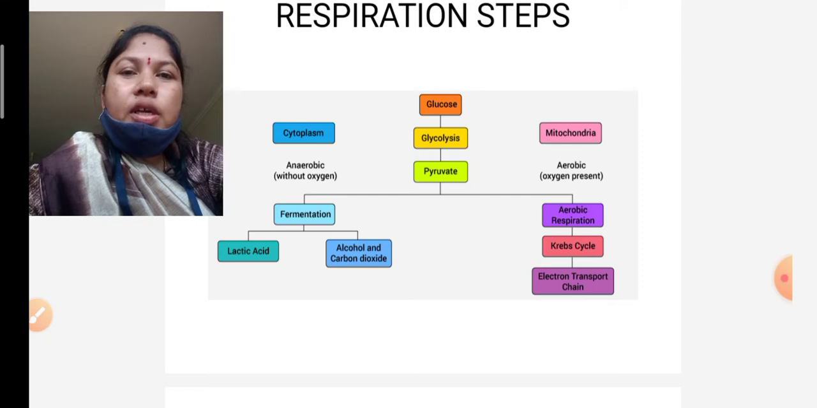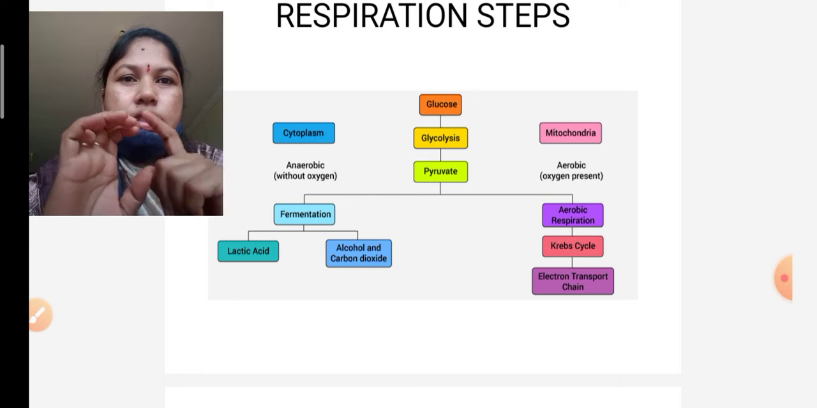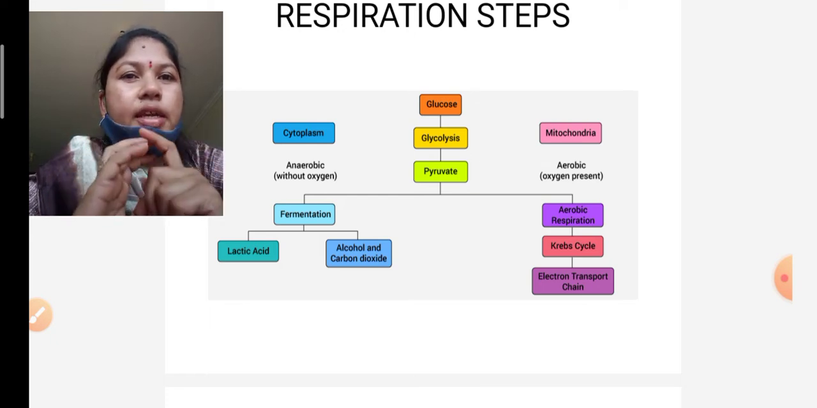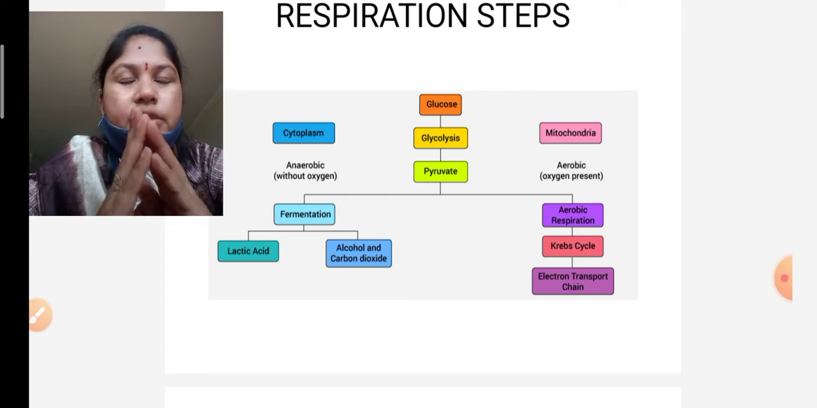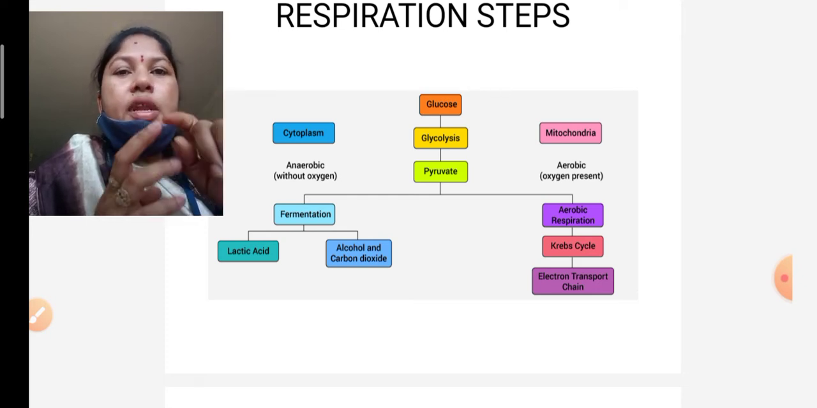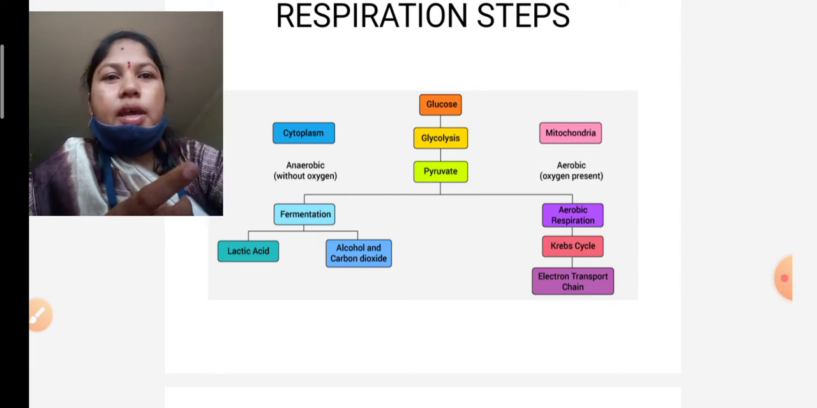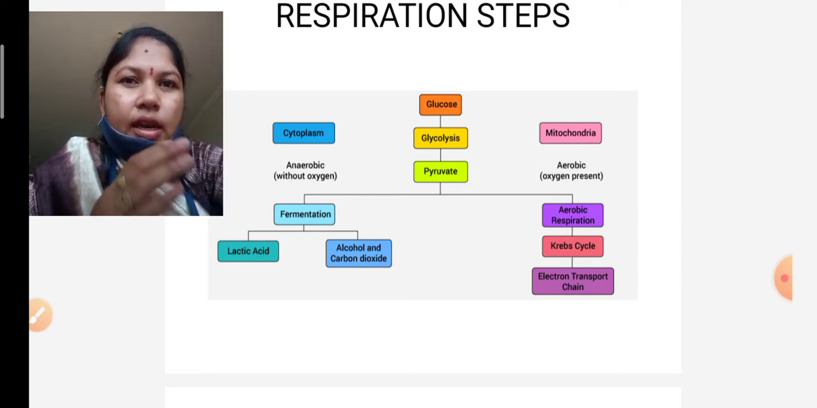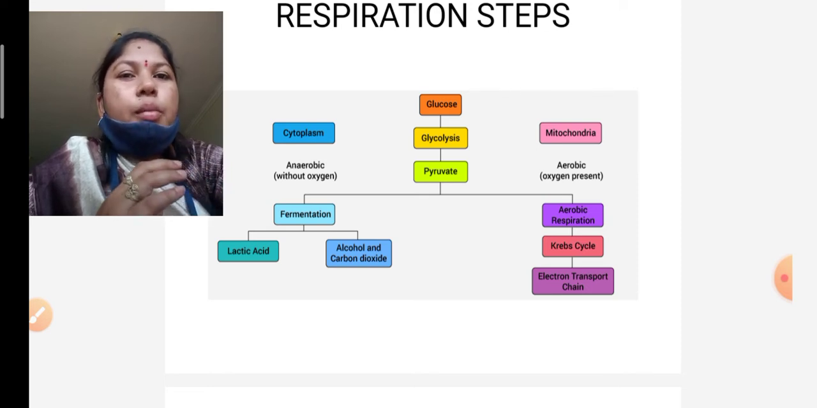In respiration, as I already told, 4 steps are there. First one, glycolysis, then pyruvate oxidative decarboxylation, then the Krebs cycle, and the last one is the ETS, electron transport system. Only the glycolysis step takes place in the cytoplasm. The remaining 3 steps are carried out in mitochondria: pyruvate oxidative decarboxylation, the Krebs cycle and ETS, the electron transport system.